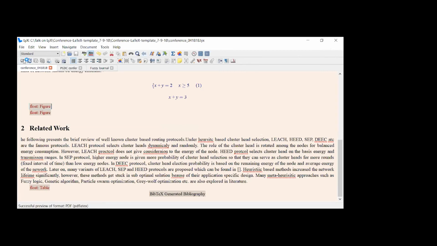Let me generate the PDF. Let me stop sharing. I'll share the PDF to show you how the table of contents and list of figures will look.